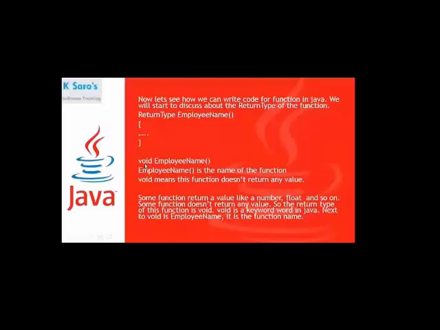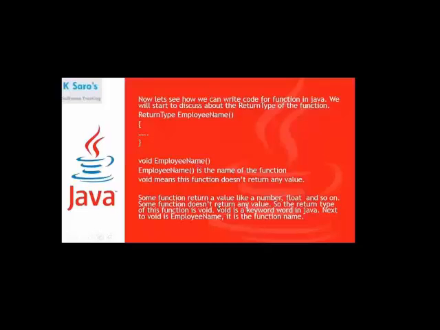Now I'm writing the keyword void before the function name, employee name. Fine. So void employee name means employee name is the name of the function. Void means this function doesn't return any value. If you write a return type like int, this function will return integer data. Suppose if you write float before the function, this function will return float decimal data. If you write void, this employee name function doesn't return any value.